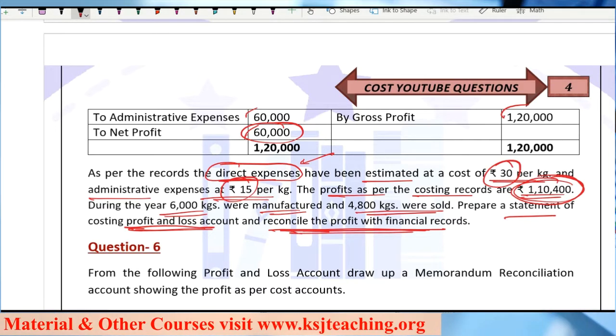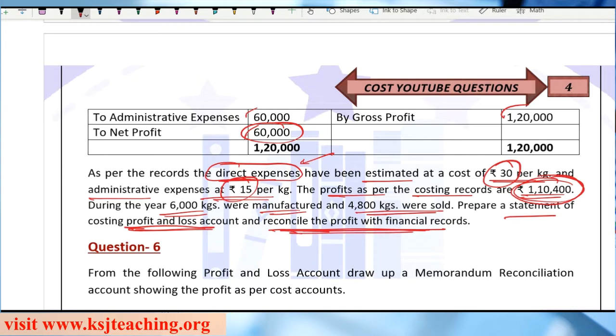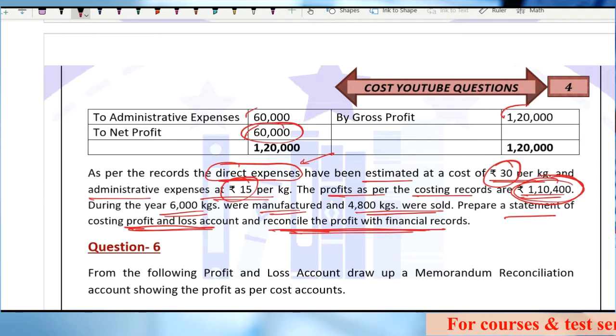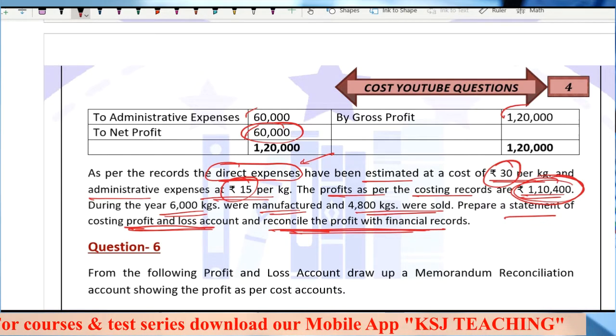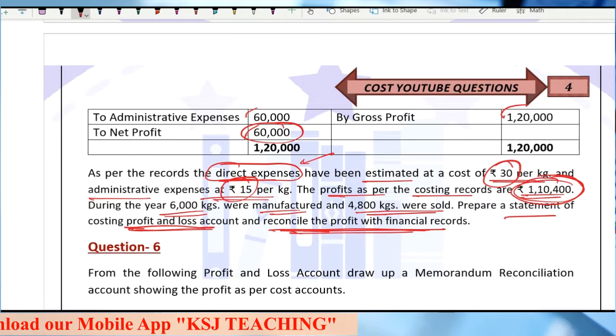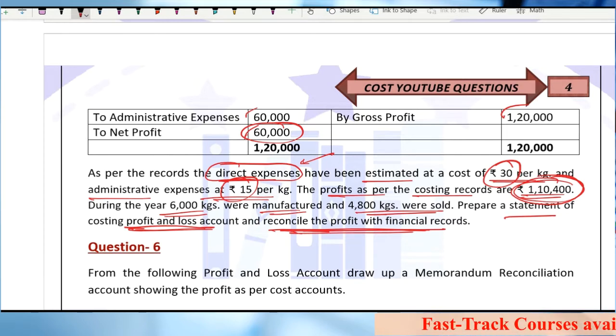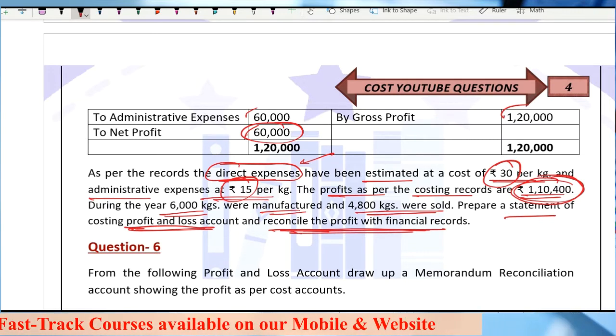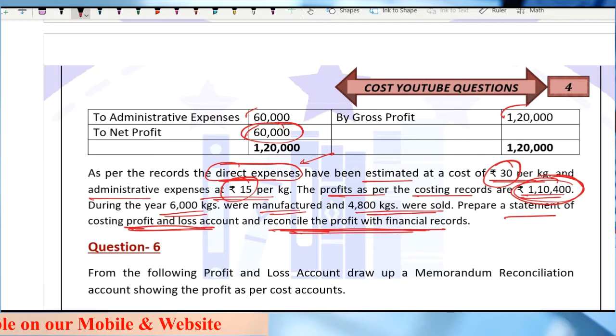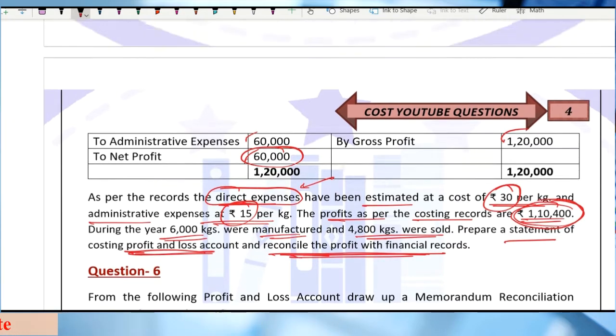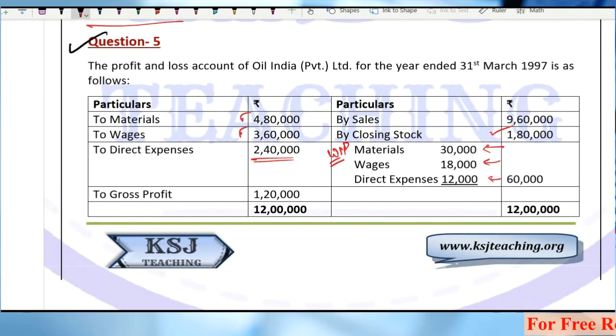Now this 30 per kg and 15 per kg will be on the number of units produced or sold. Just try to recollect, will the direct expenses and the administrative expenses be on the number of units produced, that is 6,000 kg, or on the number of units sold, that is 4,800 kg? What will be there? Sir, obviously all these expenses will be incurred on the number of units produced. Only selling and distribution expenses are on the number of units sold. Clear? Now, let's see. No information regarding material and labor. That means we have to take it completely as such.